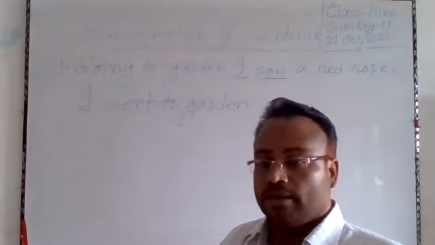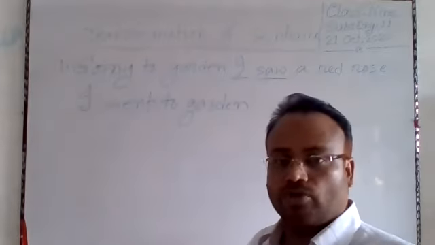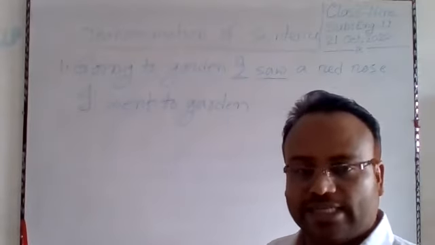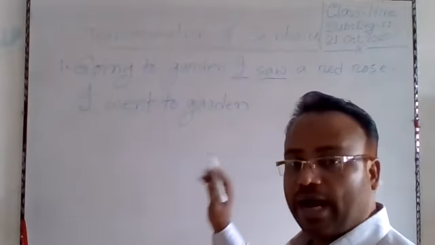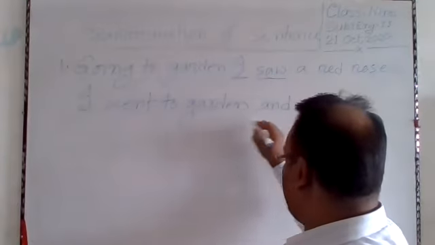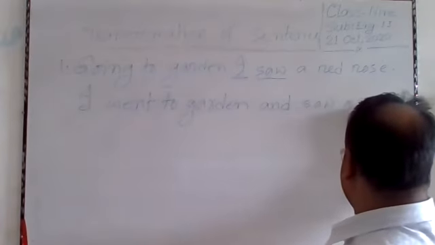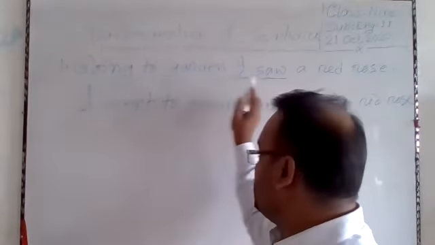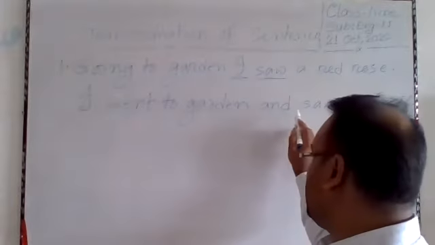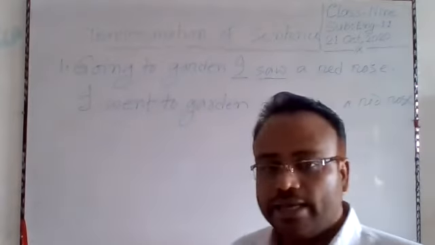But if the subject of both clauses is the same, in case of compound sentence, the subject should not be written after and or but. So we will have to write, I went to garden and saw a red rose. As both clauses have the same subject I, that is why I have not written I here. Okay. I went to garden and saw a red rose.